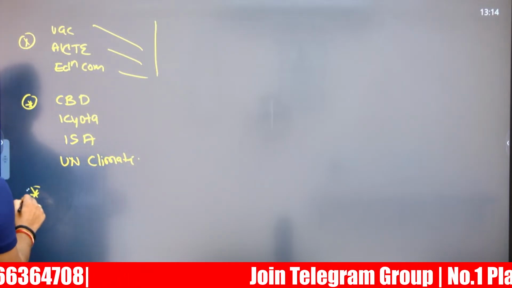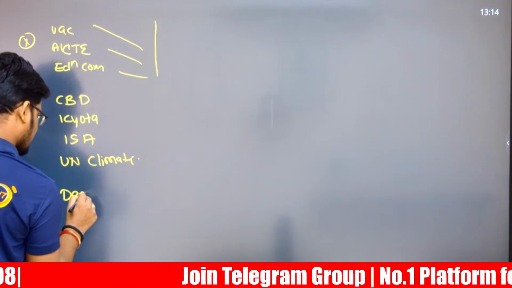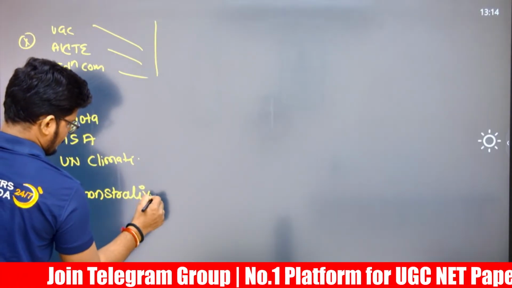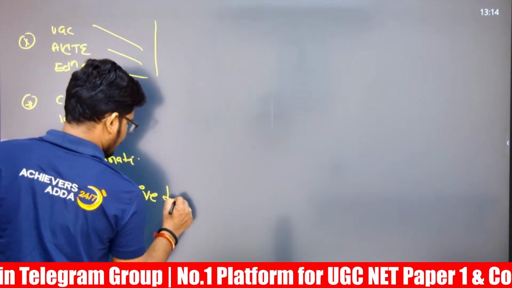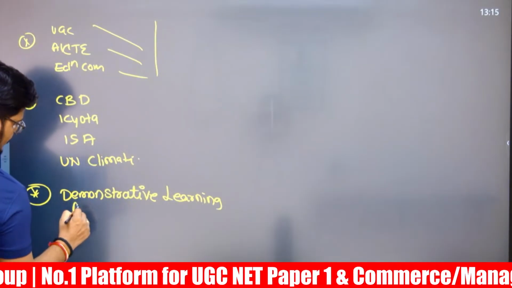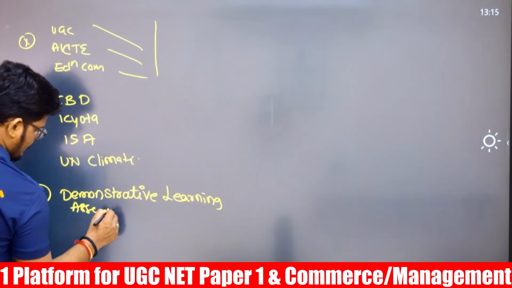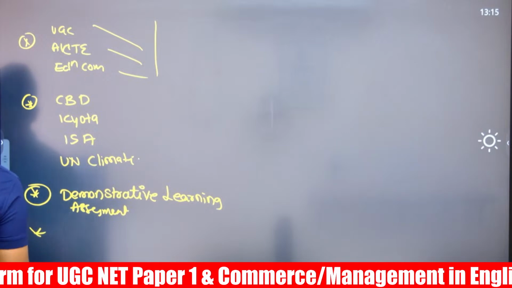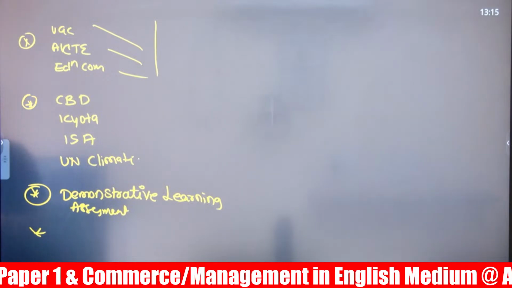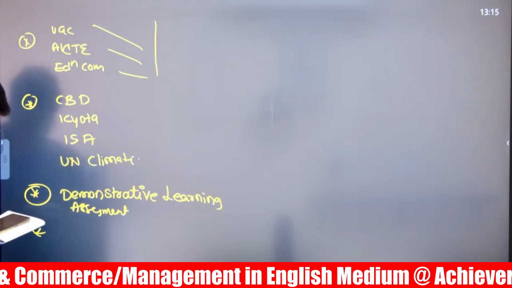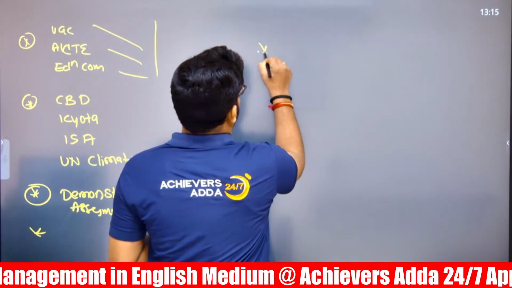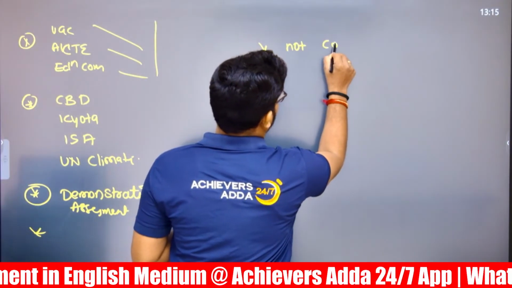Next, assessment in demonstrative learning. Demonstrative, which will be a demo given by the teacher. So how will you conduct the assessment in demonstrative learning? Next, there is also a question: which of the following is not a communication technology?